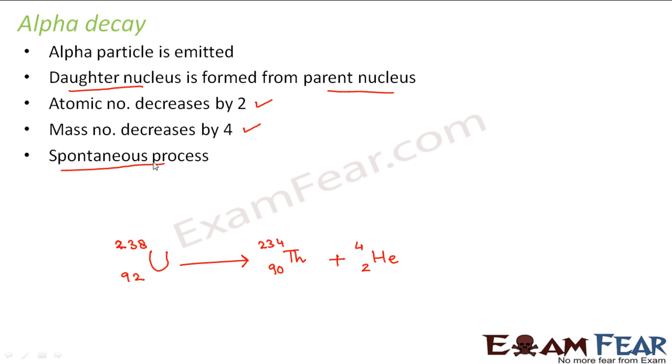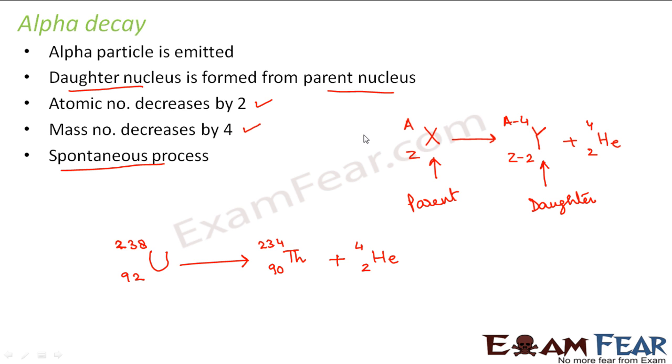Now, the generalized form of the reaction is represented in this way. Let us suppose I have some element X with atomic number Z and mass number A. If it undergoes alpha decay, it forms some other element Y with atomic number Z-2 and mass number A-4, plus an alpha particle. So this X is known as the parent nucleus and this Y is known as the daughter nucleus. This is the general representation of alpha decay.